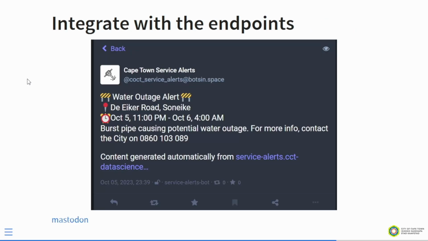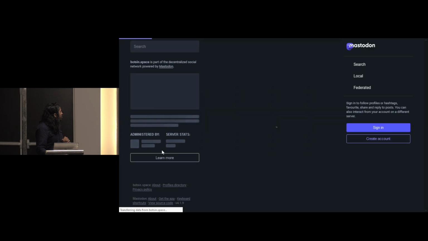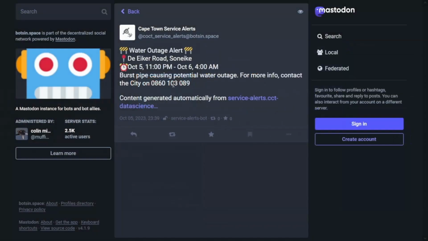We also integrate with the endpoints. We have these Mastodon bots, right? And these bots toot the service alerts. So let's click on that, and you'll see over here these are the service alerts. There's some funky stuff happening over here using our internal GPT, and we're pushing it from Airflow to Mastodon.